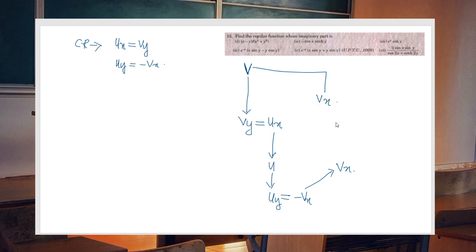These two must be the same. From this, find the constant of integration. You can easily find the answer. After finding the constant of integration, substitute it back into u. So this is the procedure. If you know some basics of derivatives, you can easily solve these problems.